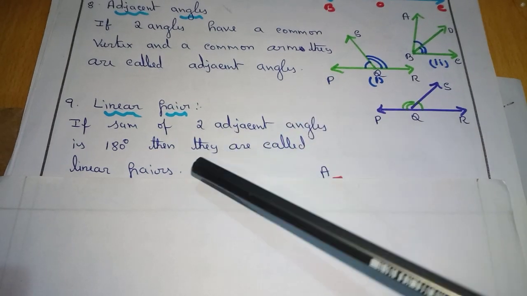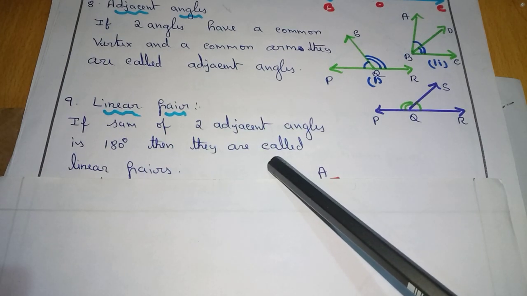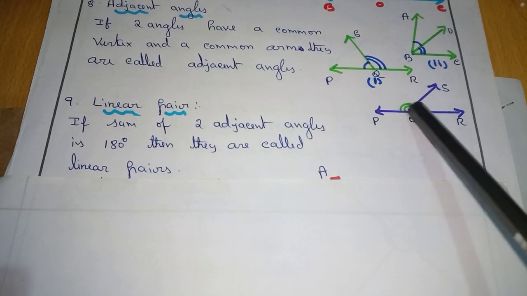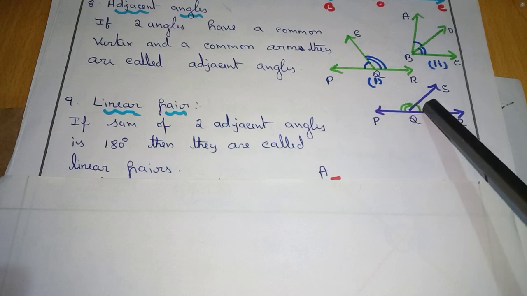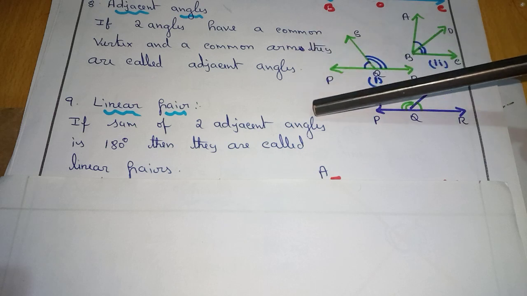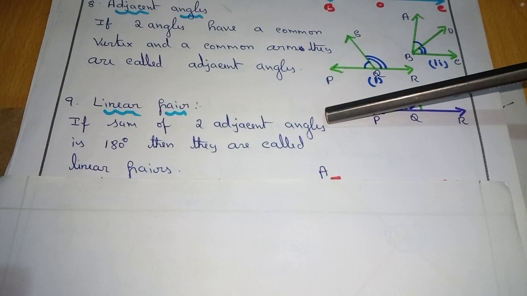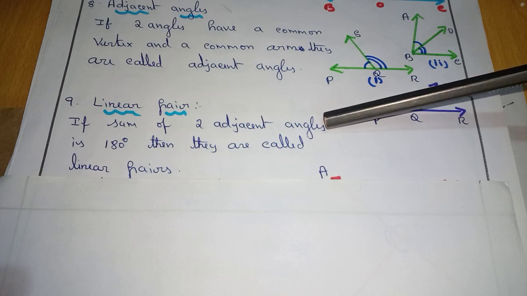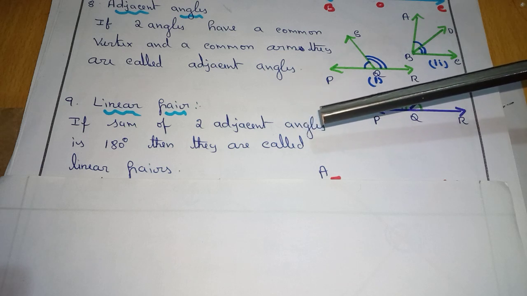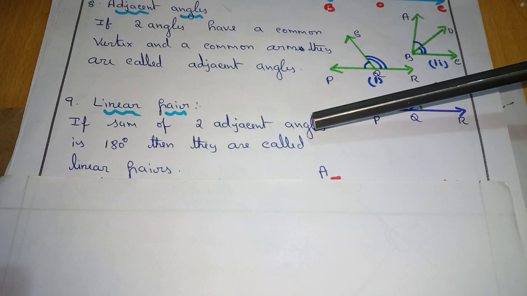If sum of two adjacent angles is equal to 180 degree, the angles are called linear pairs. Linear pair, two angles. Linear means straight line. Angles on the straight line. Such angles are called linear pairs. Right. Sum of two adjacent angles is equal to 180 degree. They are called linear pairs.